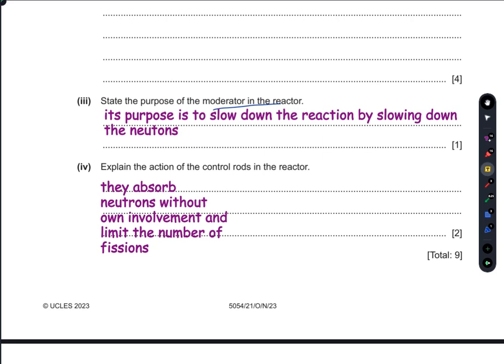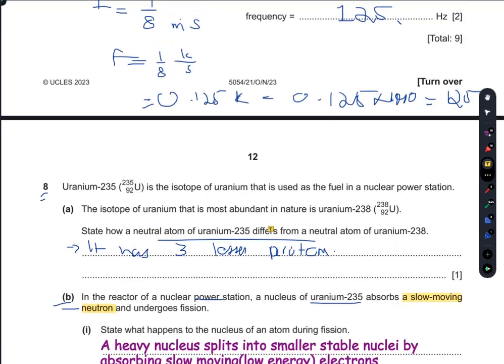If you want to check this further, you can go to YouTube and search for the Chernobyl nuclear disaster, which happened because the control rods did not function as they were supposed to. You can watch a video on this, and it will make your concepts about the action of control rods and nuclear reactions clearer. So that's your answer to question number 8.